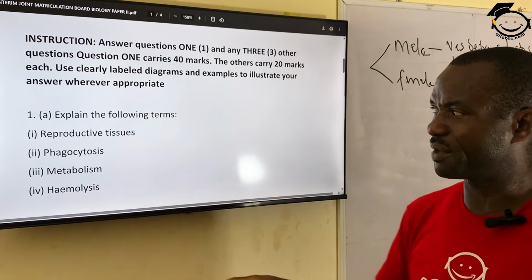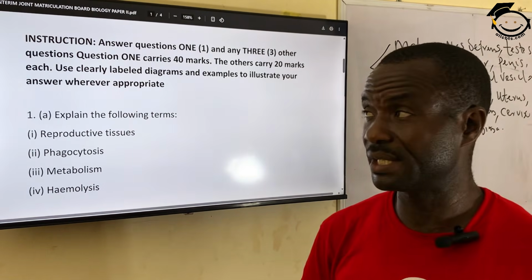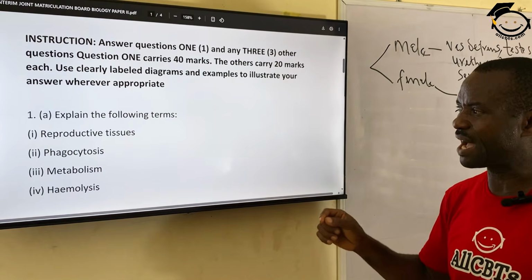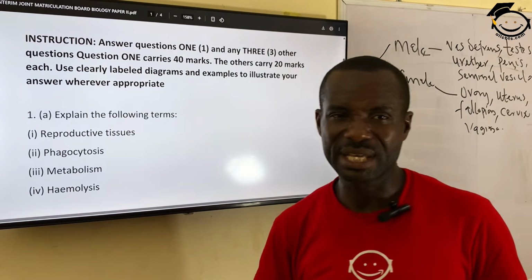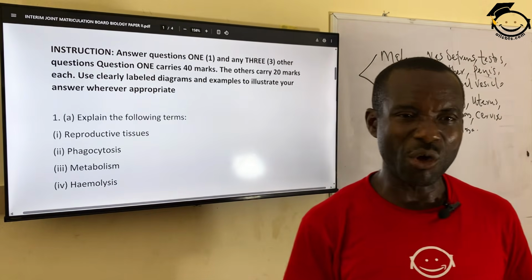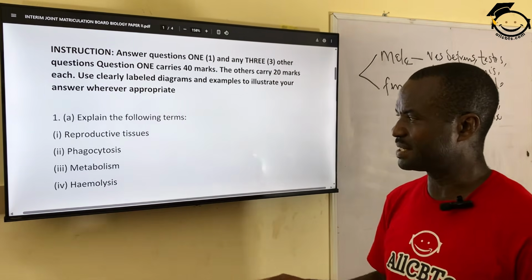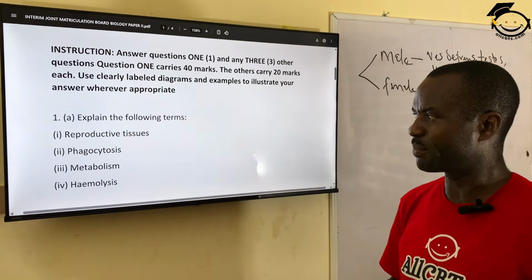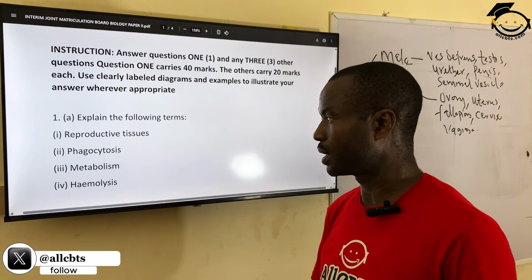This stems from the white blood cell, and we know the function of the white blood cell is to fight against foreign material in the body. So phagocytosis simply means a process by which an organism is able to engulf, eat up or destroy foreign materials and organisms present in the body that will be harmful to the body.